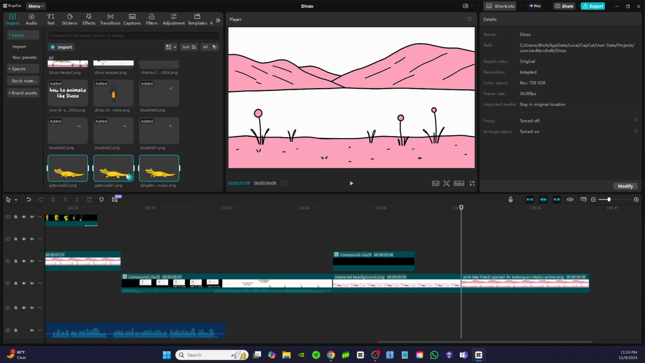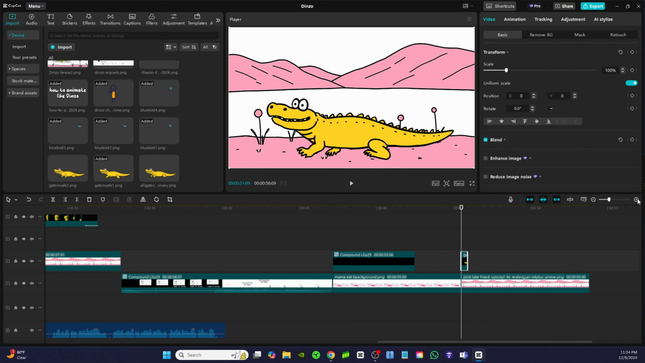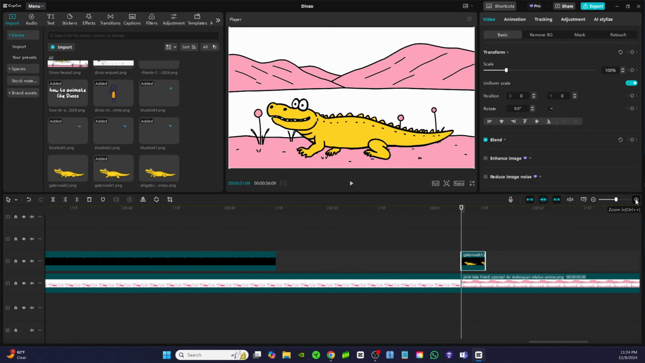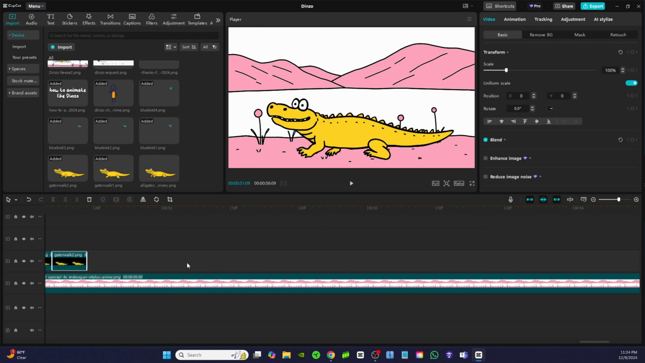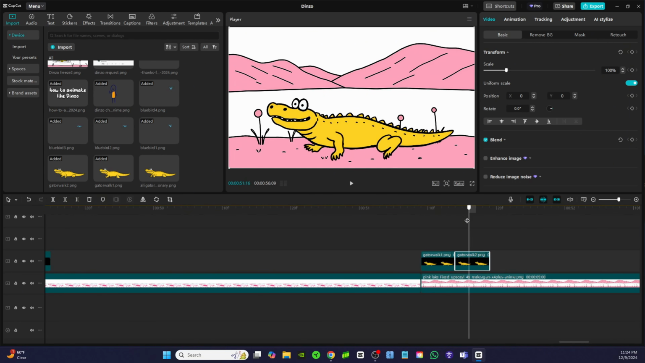And let's go ahead and bring in Gator Walk 1. And of course, I'm going to make the clip much shorter. All right, so we'll figure out how long we want it in a second once we see what it looks like, and then bring in Gator Walk 2. And again, shorten the clip. All right, now you have this when you move the slider, and as you can see, it looks like he's walking. A nice simple animation.